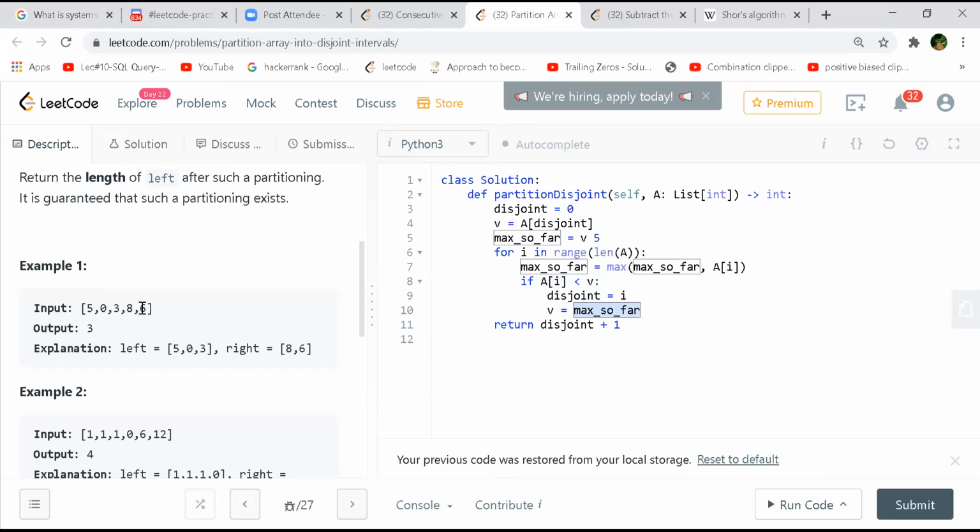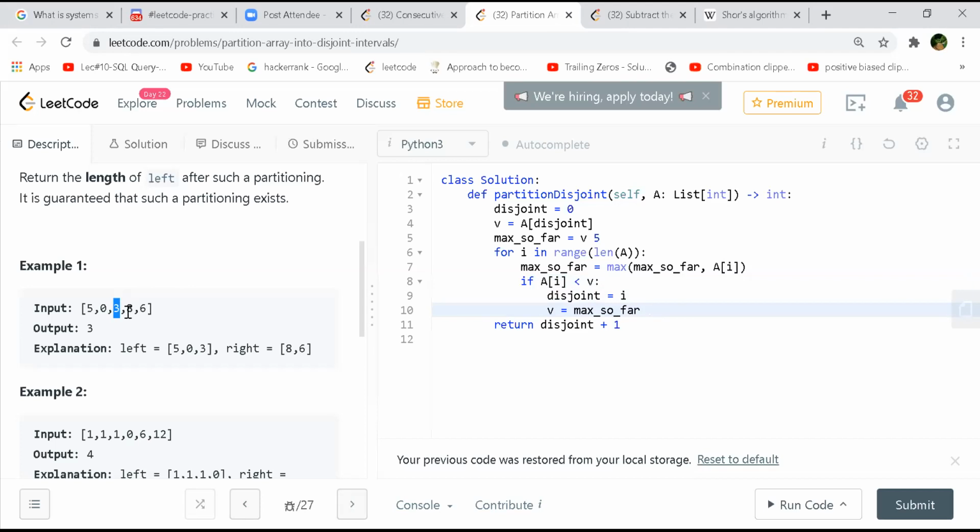Now, when 8 comes, wait, when 3 is less than 5, you change your disjoint point. Disjoint point will be 3. Now when 8 comes, 8 is never less than 5, so it will never enter this loop. And even 6 is not lesser than 5, so it will never enter. So that means this was the final destination, I mean, the disjoint point.